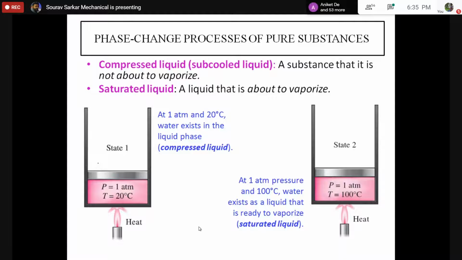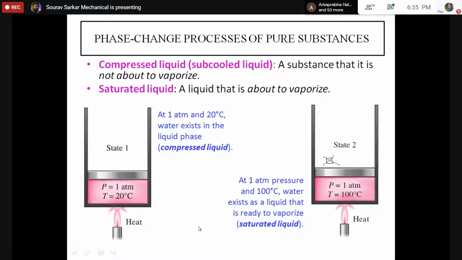If you add some weight over this piston, then only the pressure is going to increase. Otherwise, the pressure will remain constant. So it is basically a constant pressure process. You are not going to add anything over it. So it is a constant pressure process.